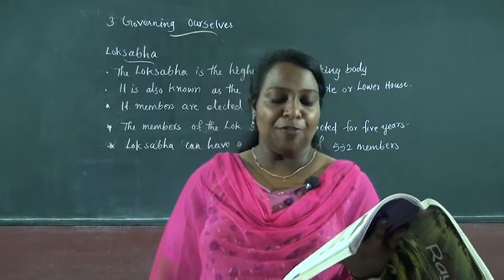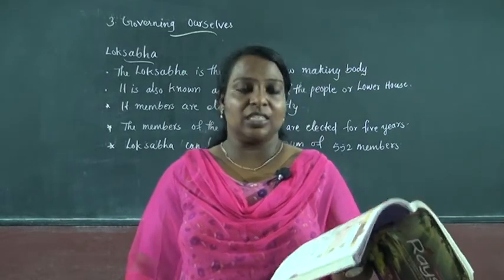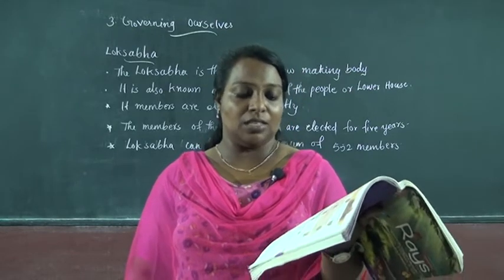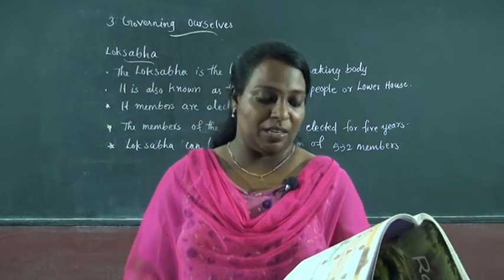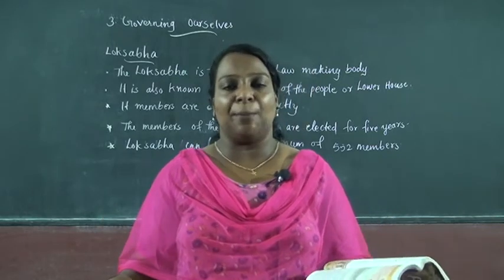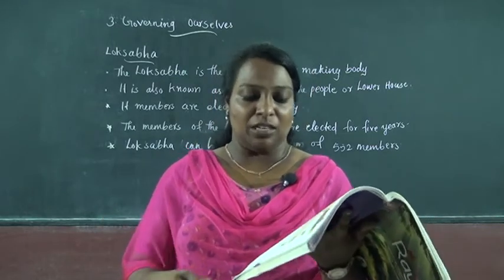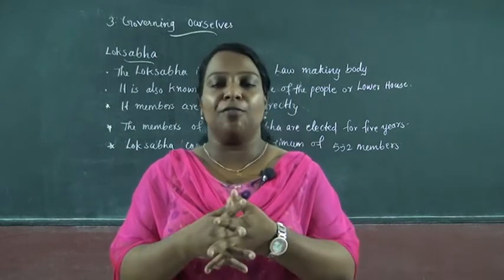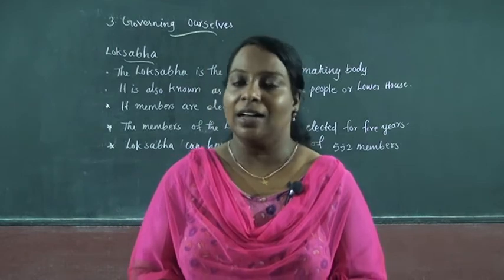Then the council of ministers is formed. It consists of cabinet ministers, ministers of state and deputy ministers, and they are all appointed. The ministers must be members of the parliament. This is the method they follow to form the government.